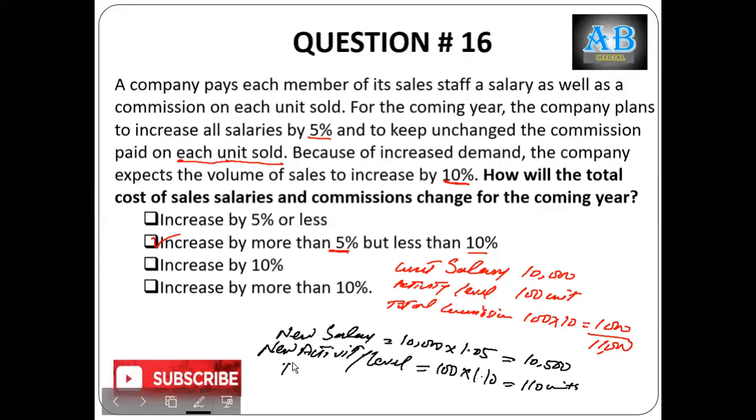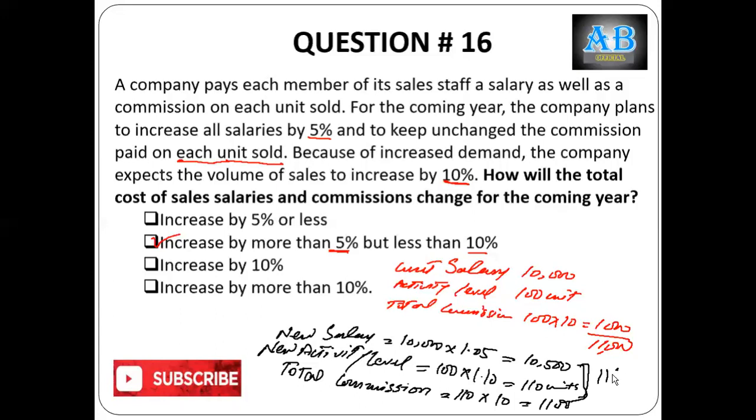So total commission is equal to 110 times 10, which is 1,100. So in total, the remuneration is the sum of these two figures, which is 11,600.